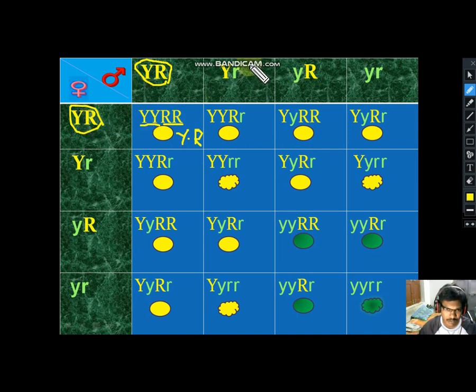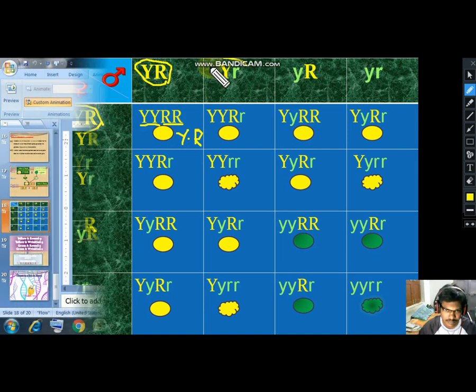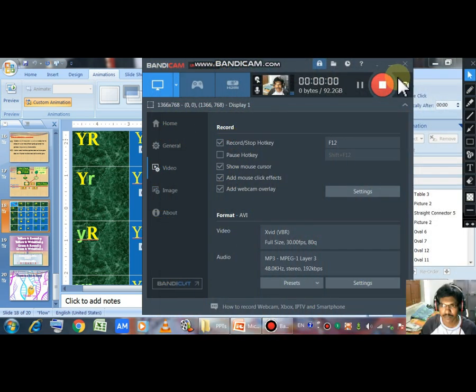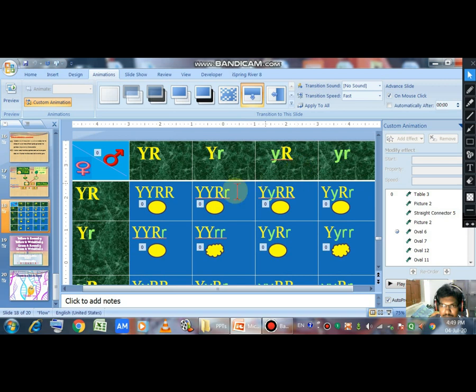Capital Y, the gametes. Just observe them one by one. This is the first gamete, capital YR.